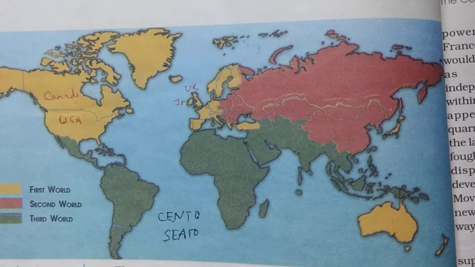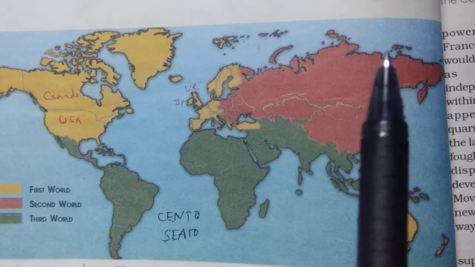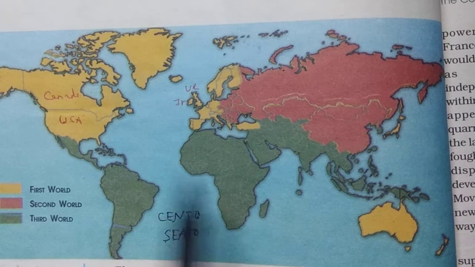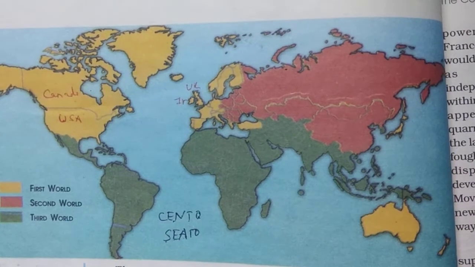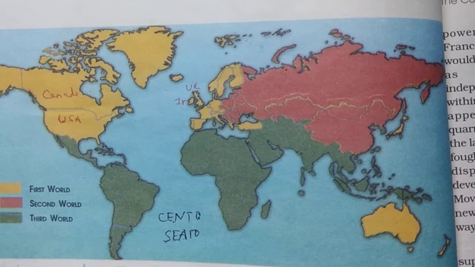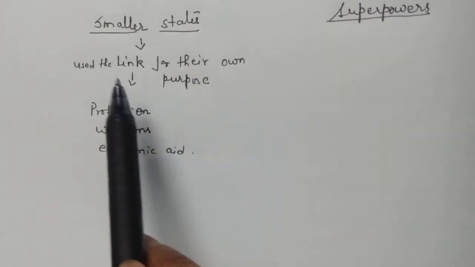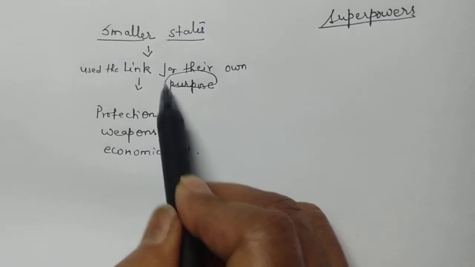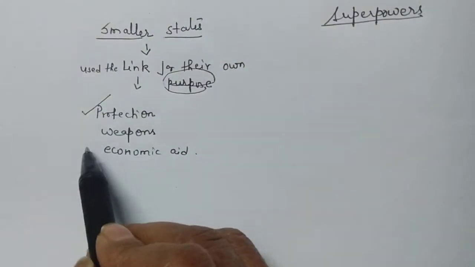In this way, during the Cold War period, what did we see? First world countries, second world countries, third world countries, and at the same time the world was divided into two blocks. Next, I'm going to tell you why the smaller nations were very much interested in joining a superpower. Actually, they joined the superpower for their own purpose. Number one, they were given a promise that they would be protected from their neighboring rivals.